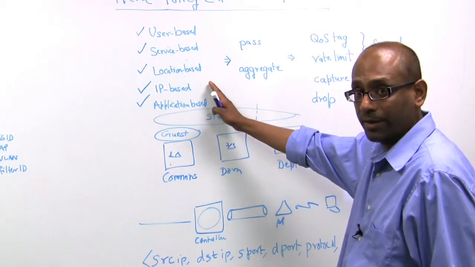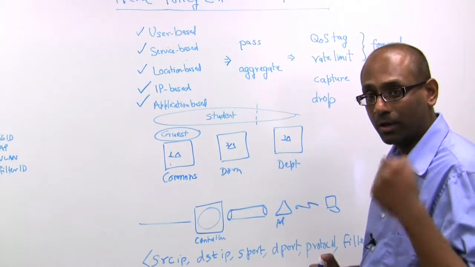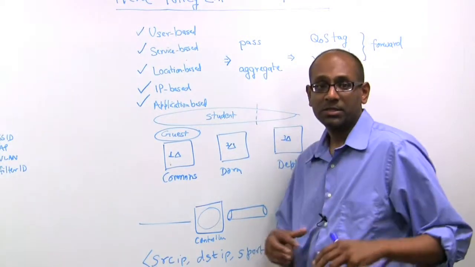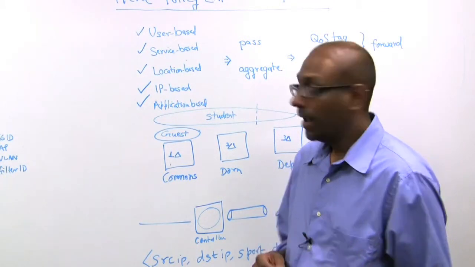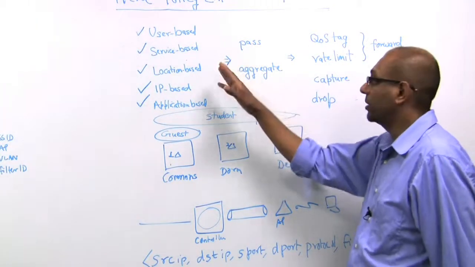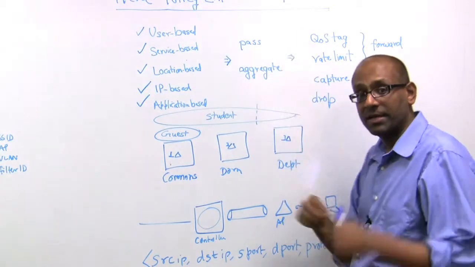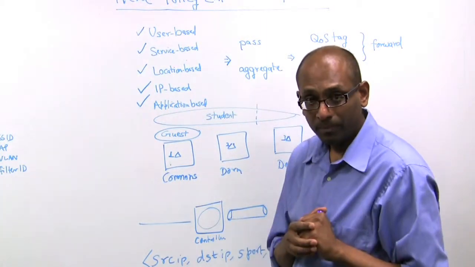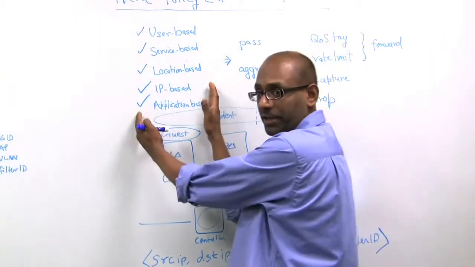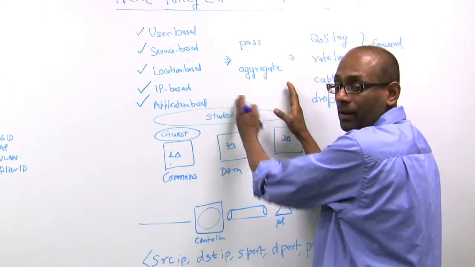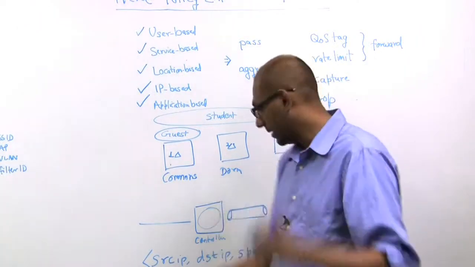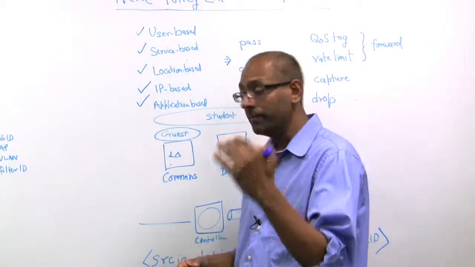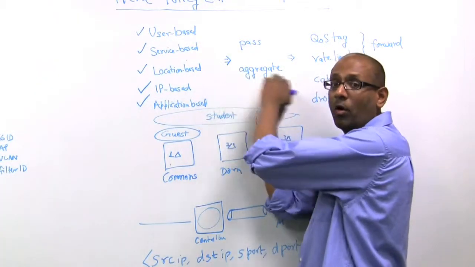Once the traffic gets classified, we identified a particular session ID. And now it goes through the second phase, which is the flow mapping phase. In the flow mapping phase, a particular session might retain itself as an individual flow, or multiple sessions can get aggregated into a single flow. So step 1, classification. Step 2, flow mapping, where you can treat each session, in other words, each of these sessions, 5 tuples or 6 tuples, each TCP connection, individually, or you can map and aggregate them all to one.